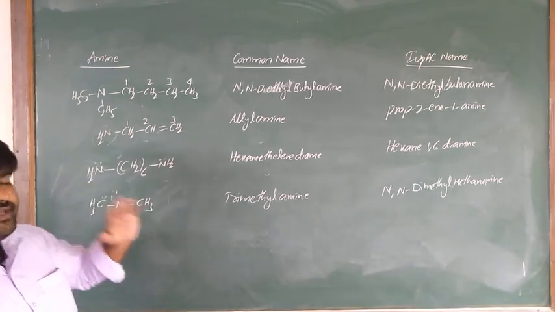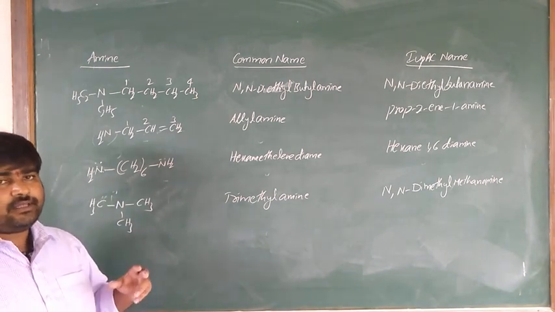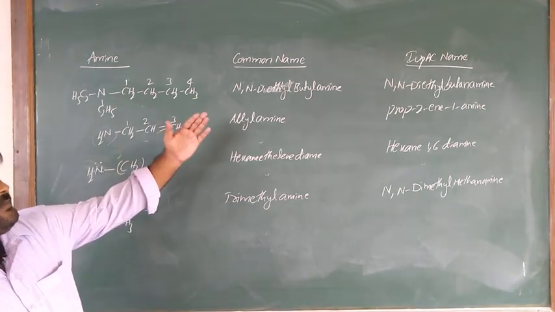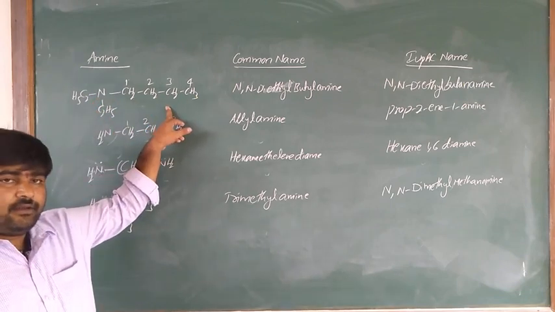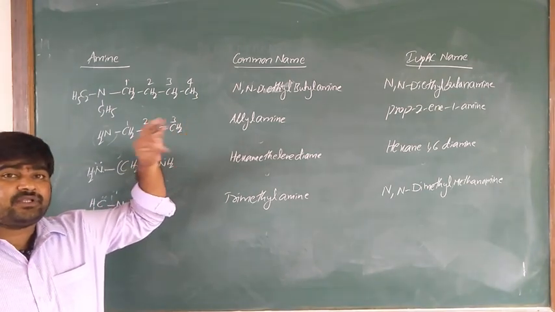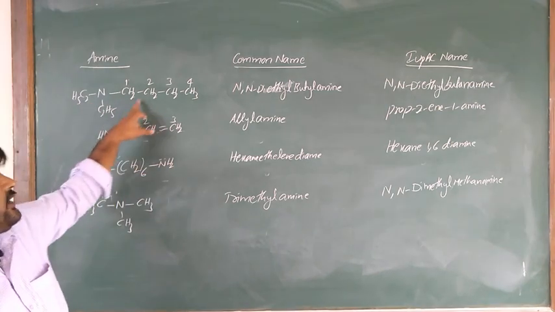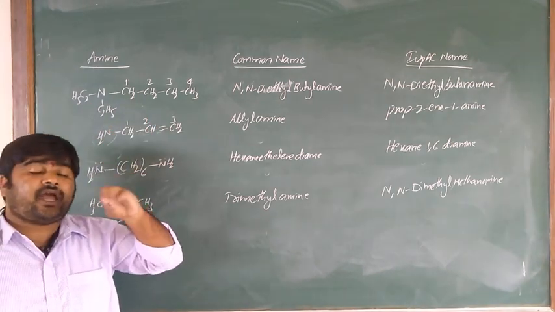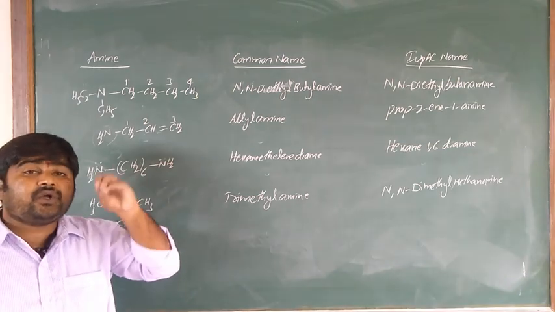And whenever two alkyl groups are the same and one is different, in common nomenclature it is N,N-diethyl butyl amine. But in IUPAC nomenclature, which is considered as the parent chain? Among these three alkyl groups, the alkyl group having the greatest number of carbon atoms, without any functional group.